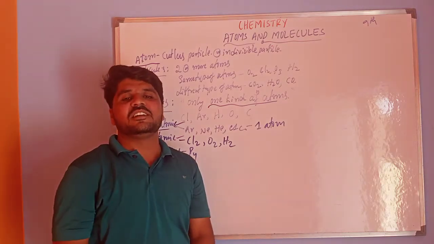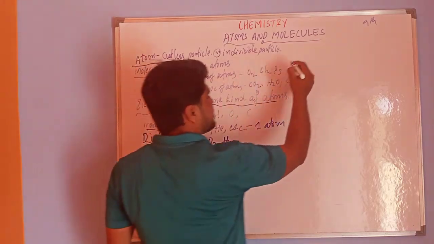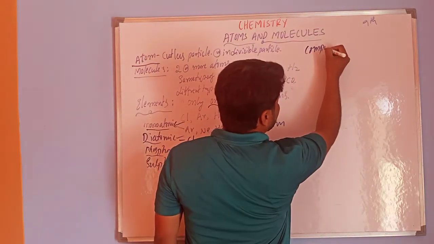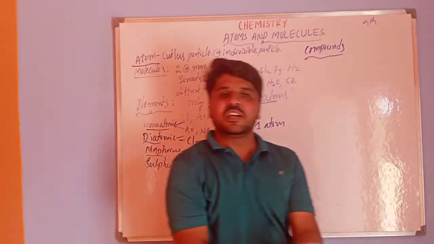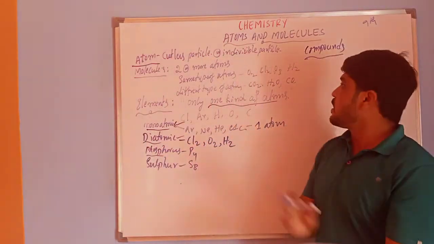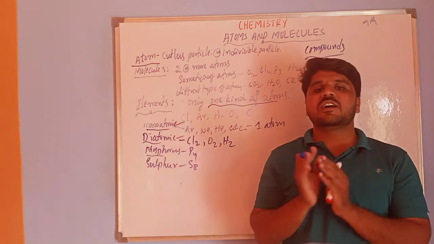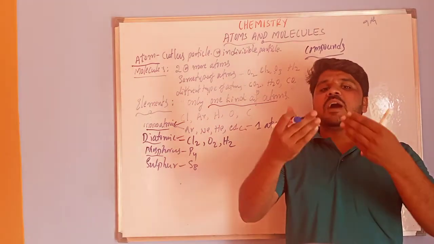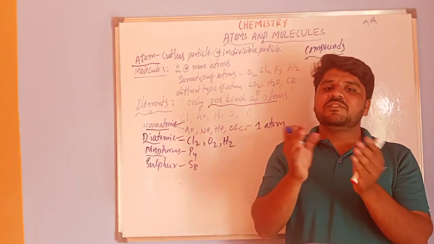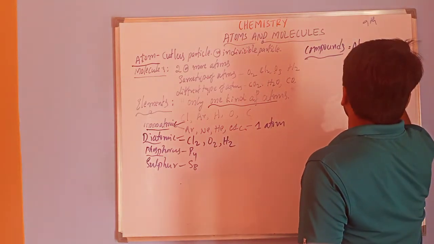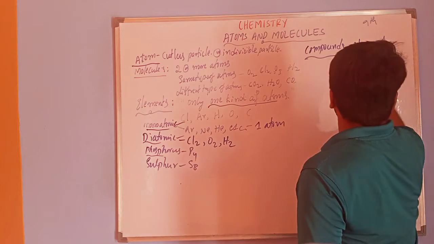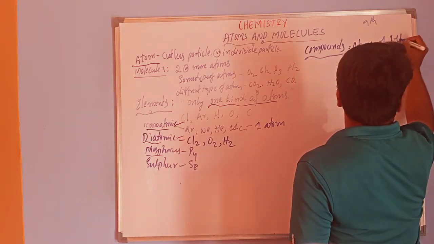And one more thing, that is compounds, the molecules of compounds. What is meant by compounds? These compounds are formed by atoms of different elements.